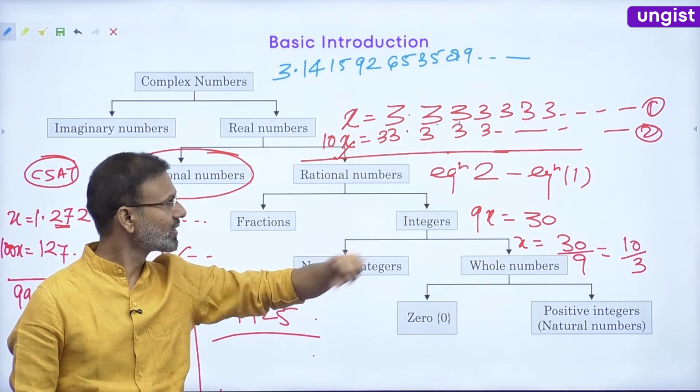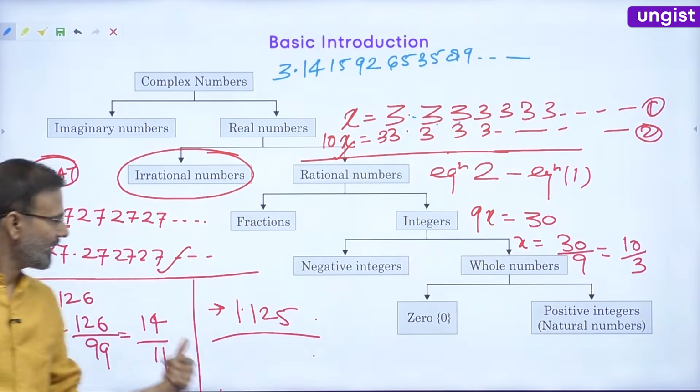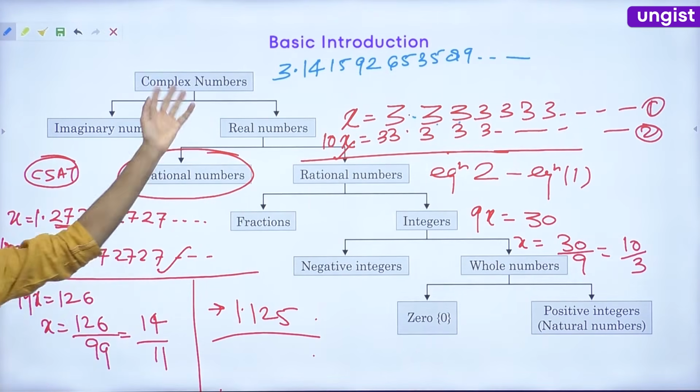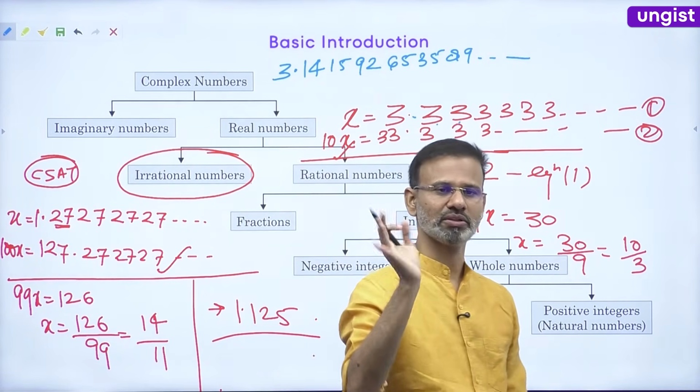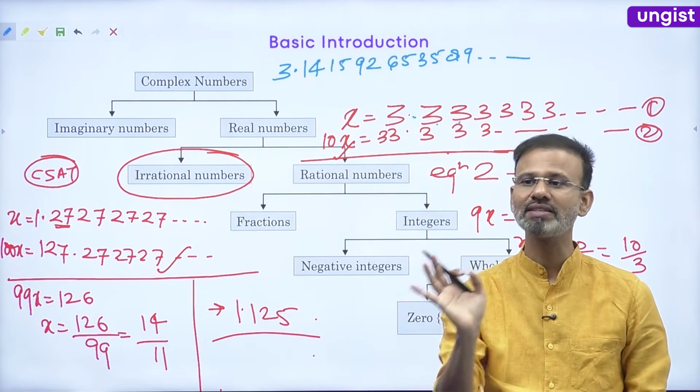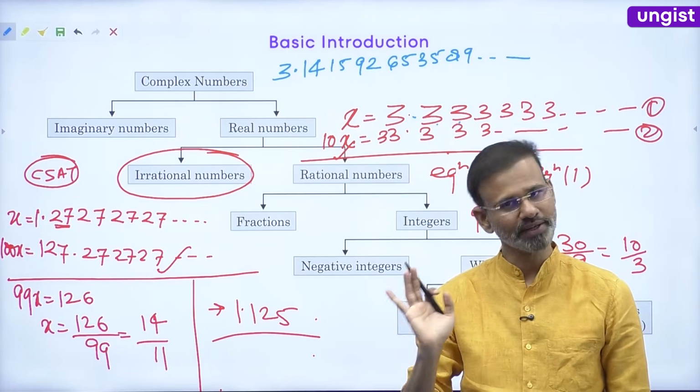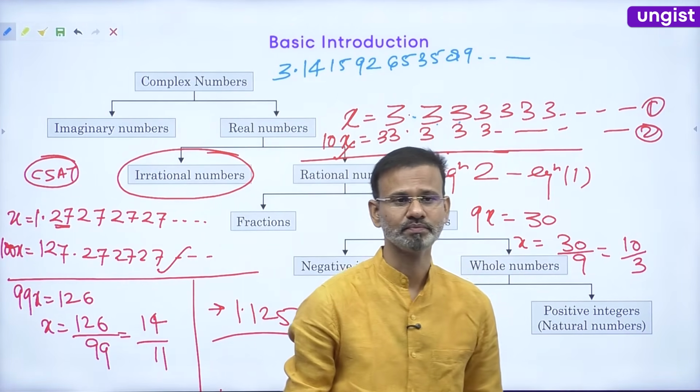But the difference is what? Here we have a set pattern. Here we have a pattern. Here we don't have any pattern. If I ask you, after 1, how many zeros will we put? You don't know the answer. Correct, everyone? You don't know the answer.